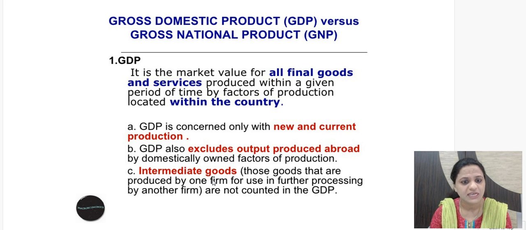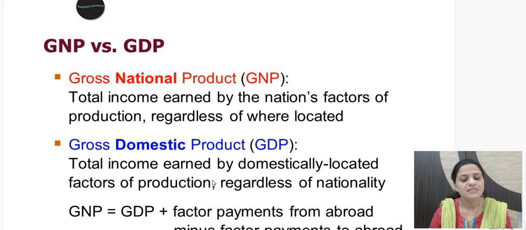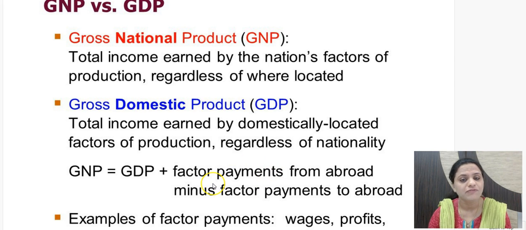GNP is not that. GNP is the total income earned by the nation's factors of production, regardless of where they are located. Means it's net factors which are taken. So net factors from abroad are here. So factor payments from abroad are added up and factor payments to abroad are deducted.